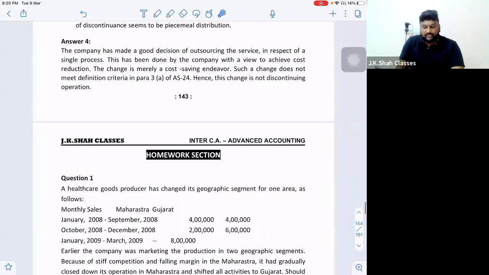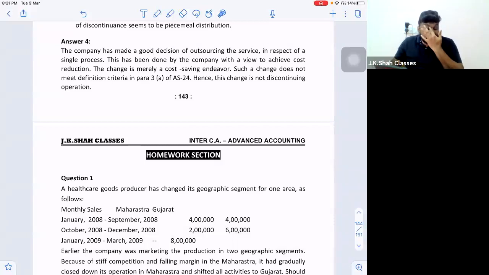So what it says, the company has made a good decision of outsourcing the service in respect of a single process. This has been done by the company with a view to achieve cost reduction. The change is merely a cost saving endeavor. Such a change does not meet the definition criteria in paragraph number 3A. 3A is nothing but the first point of the paragraph, that is selling off. Hence, this change is not a discontinuing operation.